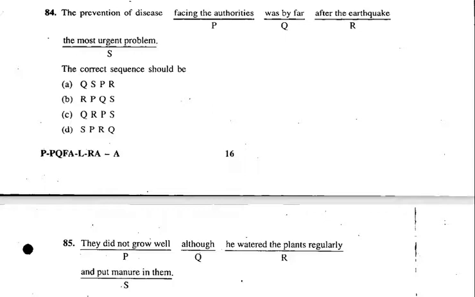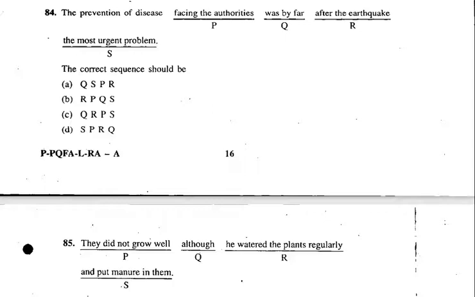So it sounds like the prevention of disease was by far, because soon after the prevention of disease, the subject, you can have the verb was by far. It can also be the prevention of disease after the earthquake, because it can be a phrase. The prevention of disease, the most urgent problem, this will not come. Or the prevention of disease facing the authorities, this will not come. So D you eliminate. But was by far sounds better. So A, B, C, any of these can be the answer here.